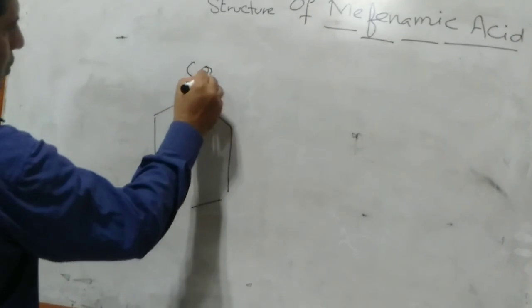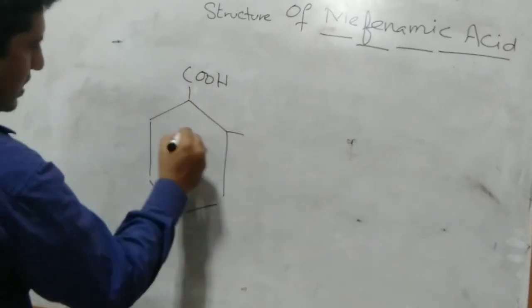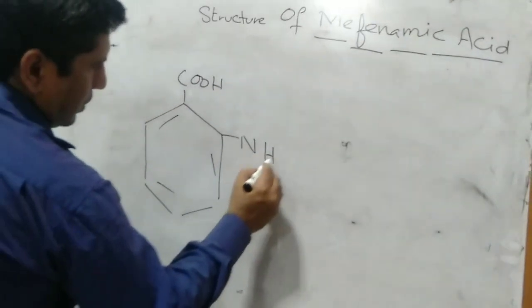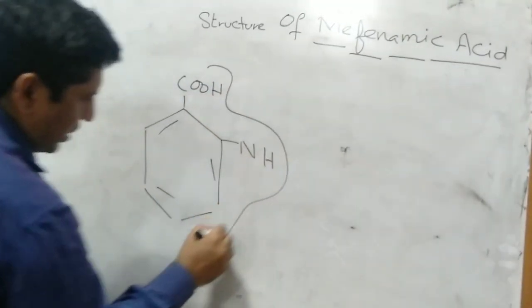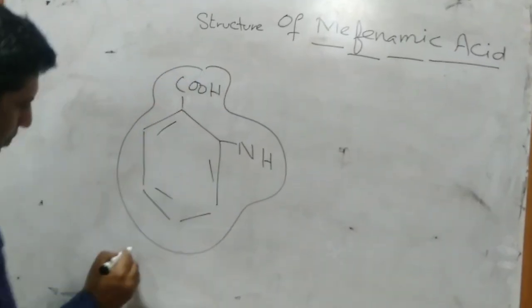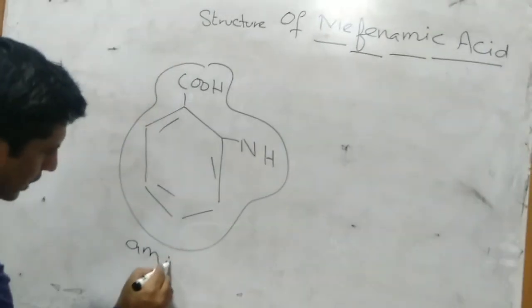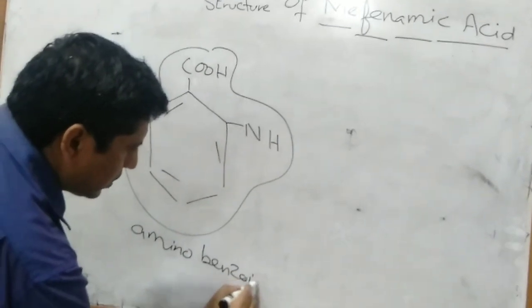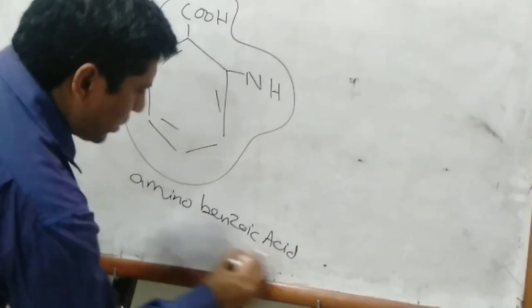that is the carboxylic group, that is benzoic acid, that is NH, that linkage is called aminobenzoic acid or anthranilic acid.